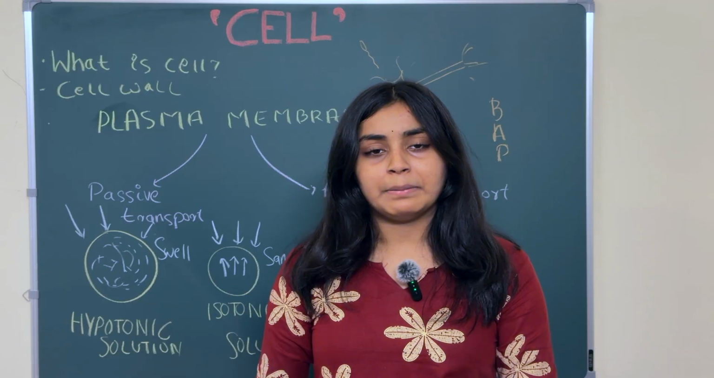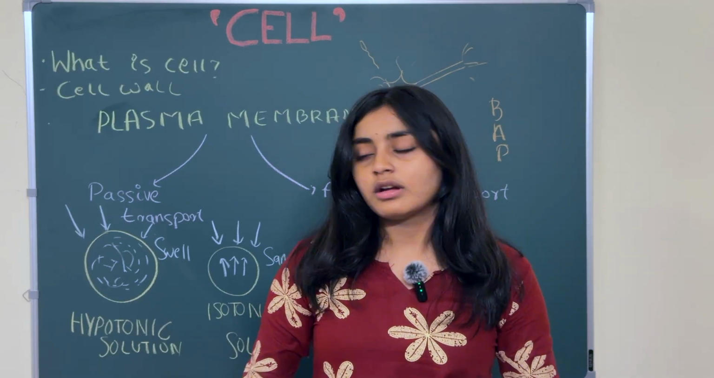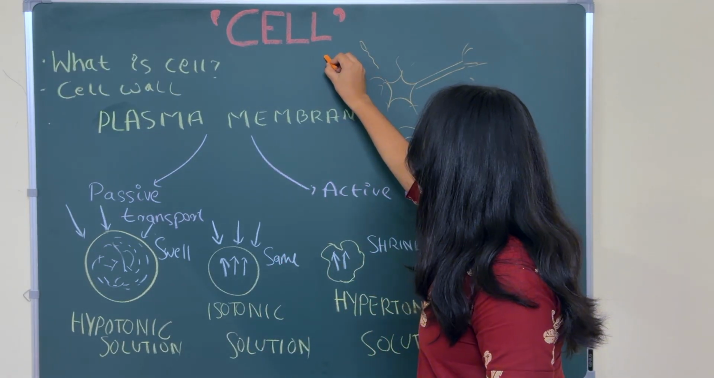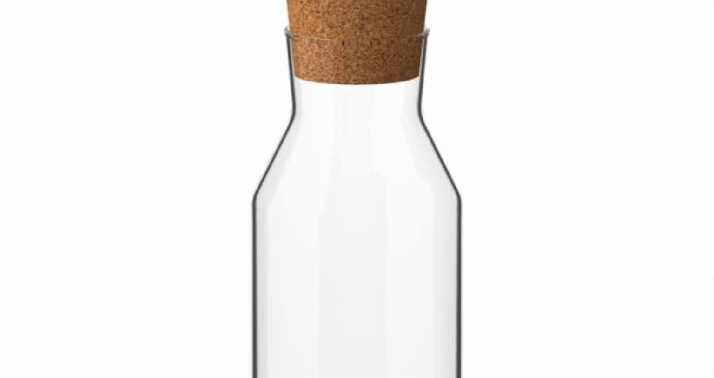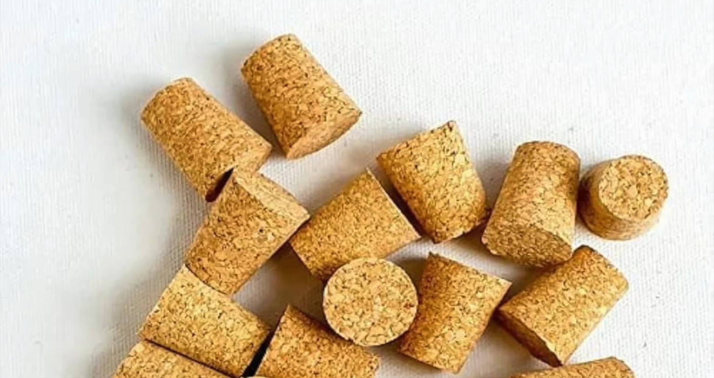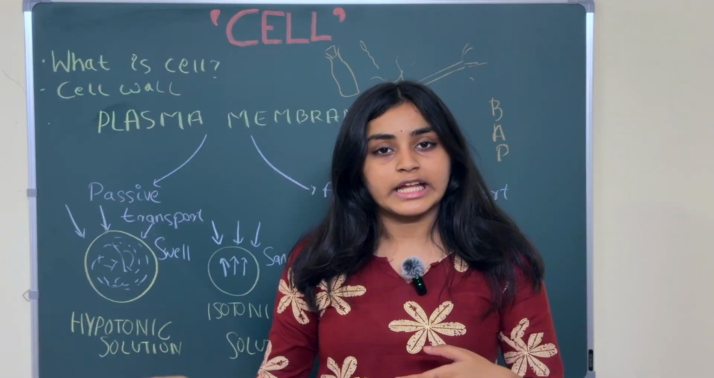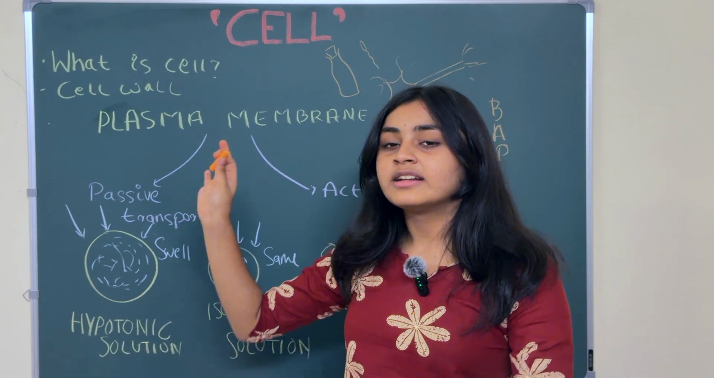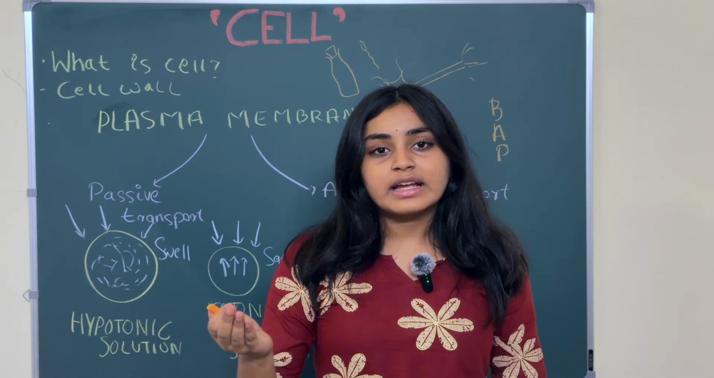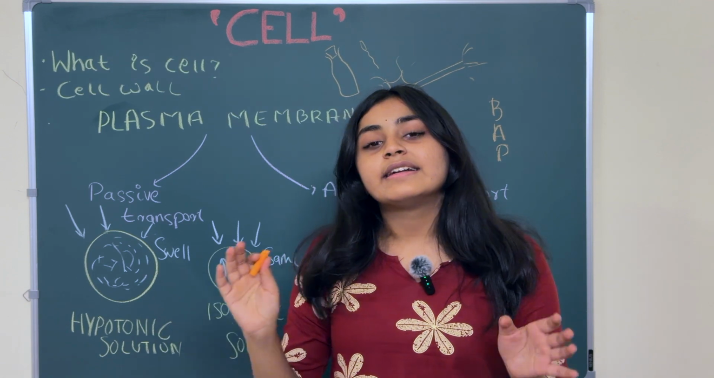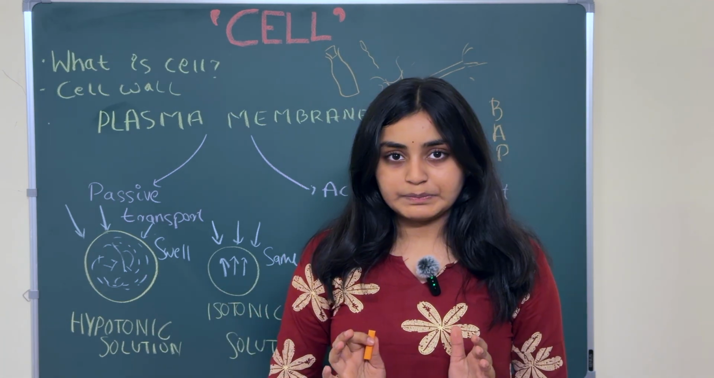You guys know a bottle? It's like this, a glass bottle, and then there's a cork here. This thing is the cork. It is made from the cork oak tree. This cork is made from the bark of that tree, which is called the cork oak tree.